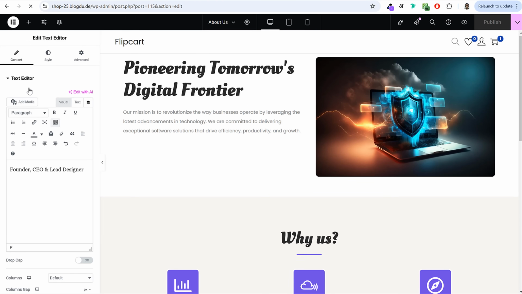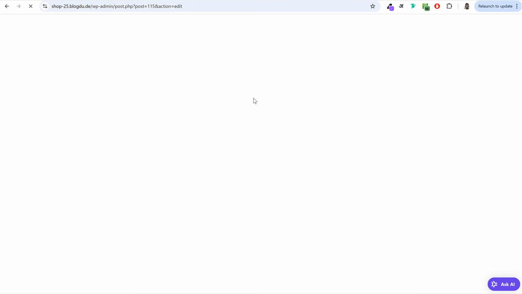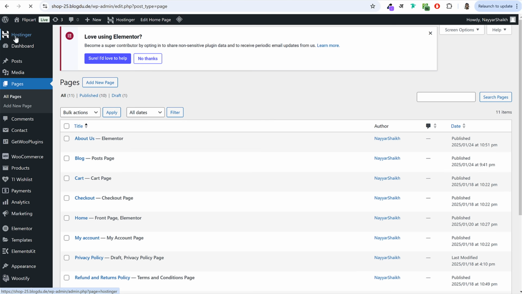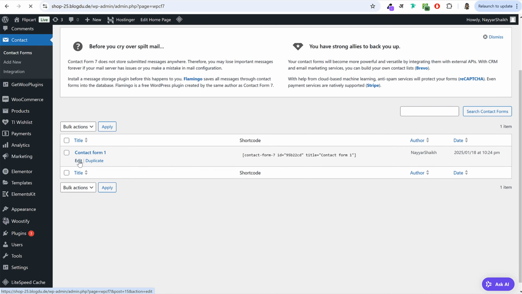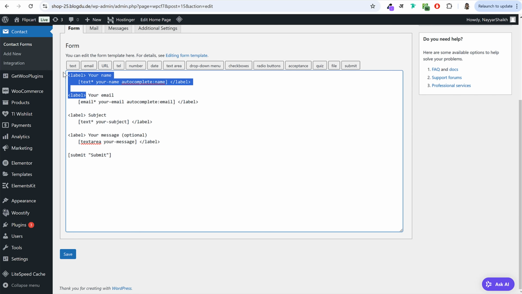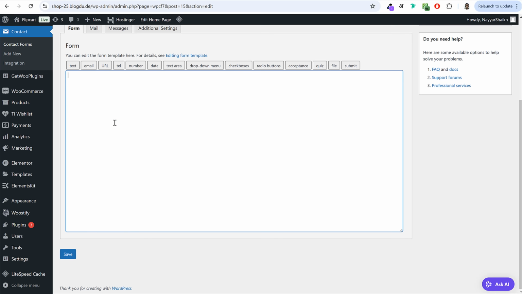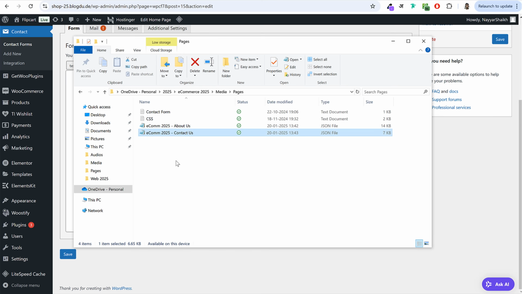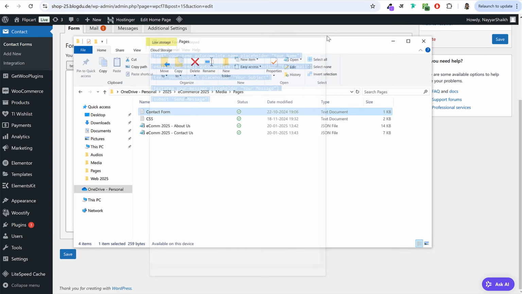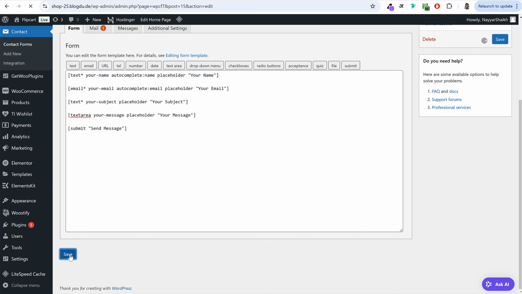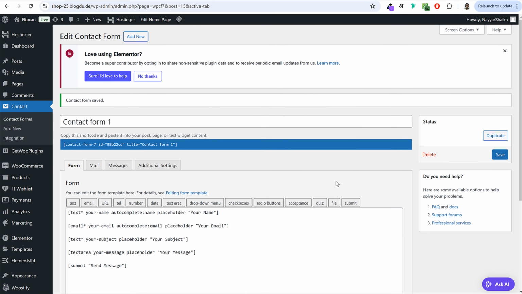Let's create a contact page. In fact, before that, let's do one thing. At the left hand side, click on contact. Now edit this contact form 1. Click on edit. Delete everything that you see over here under contact page. Delete everything. Again, open the media folder. Inside the pages folder, you will see contact page or contact form. Open contact form and this is how it will look like. Copy everything. Come over here, paste it, click on save. And now we can import the contact page as well.